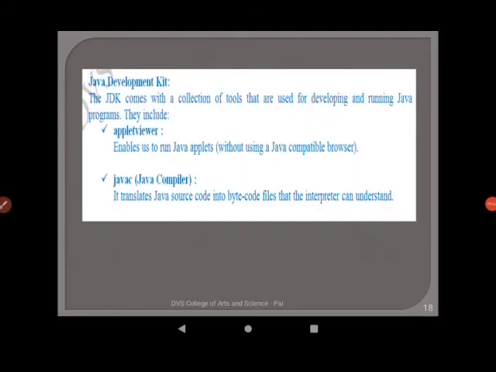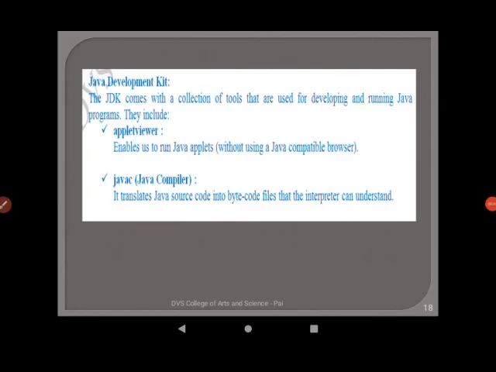Now let us see what is JDK and what it comprises. The JDK, that is Java Development Kit, comes with a collection of tools that are used for developing and running Java programs. They include Applet Viewer. Applet Viewer enables us to run Java applets without using a Java compatible browser. Applets are small Java programs which are basically meant for internet applications. Applets can be run on Applet Viewer or on Java compatible browser.